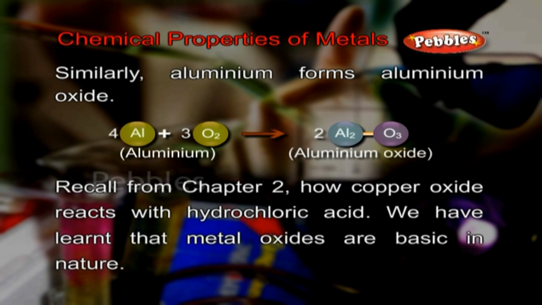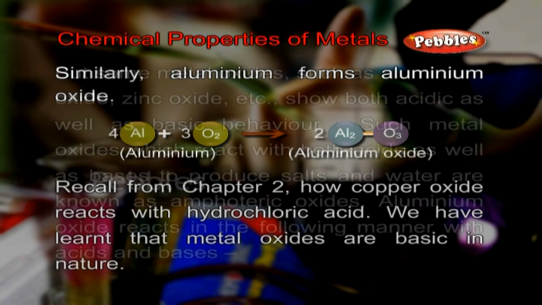Similarly, aluminium forms aluminium oxide. 4Al + 3O2 → 2Al2O3. Recall from chapter 2 how copper oxide reacts with hydrochloric acid. We have learned that metal oxides are basic in nature.